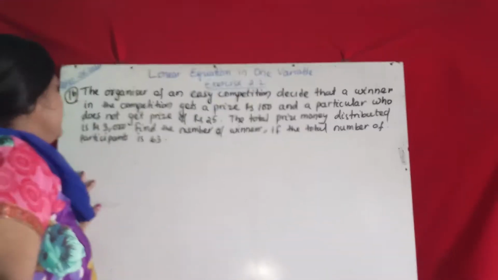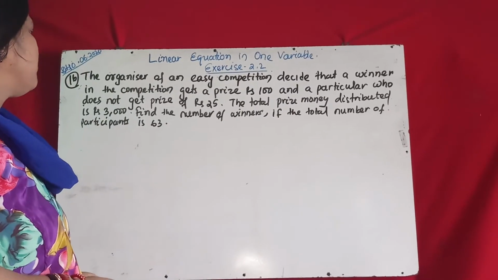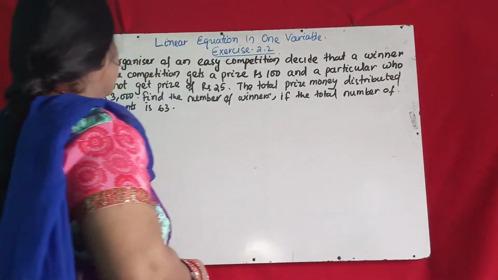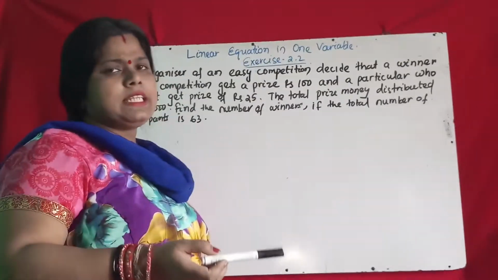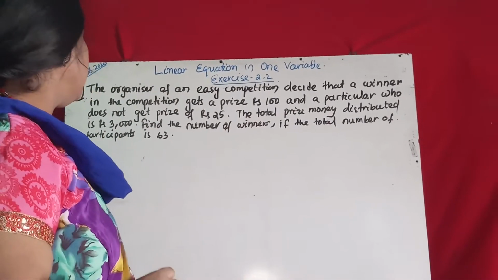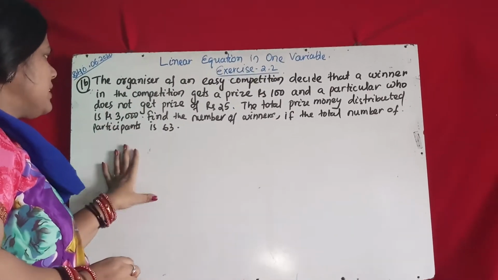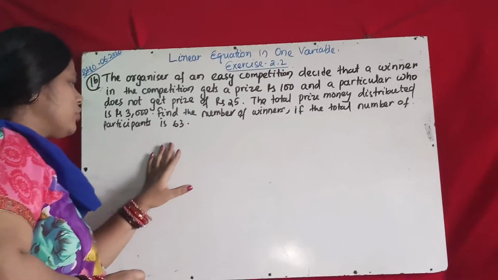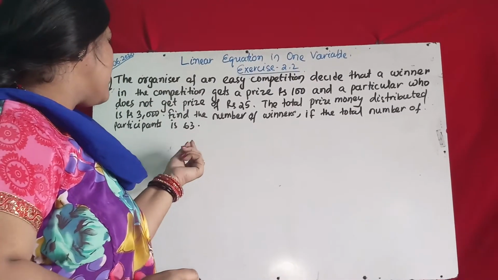Again, the next question. The organizer of an essay competition decides that winners in the competition get a prize of rupees 100 and each participant who does not get a prize gets rupees 25. Winners will get 100 rupees, each loser will get 25 rupees. The total prize money distributed is 3,000, given by the organizer. Find the number of winners if the total number of participants is 63.